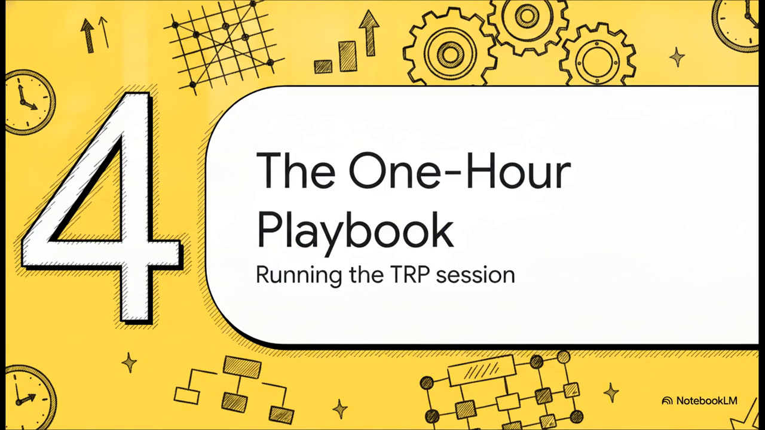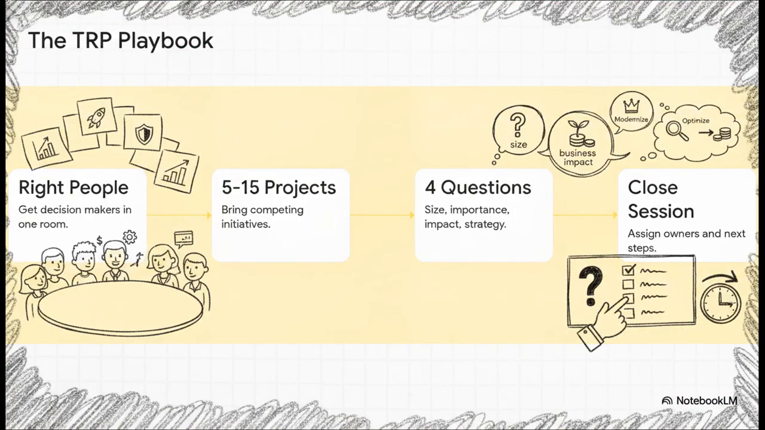So, how do you actually build this thing? Let's dive into number 4, the 1-hour playbook for running the session. Remember, you are the facilitator here, not the decision maker. Step 1 of your playbook, get the right people in the room. This means the CTO, VP of Engineering, product leaders, and line of business owners sitting at the very same table.